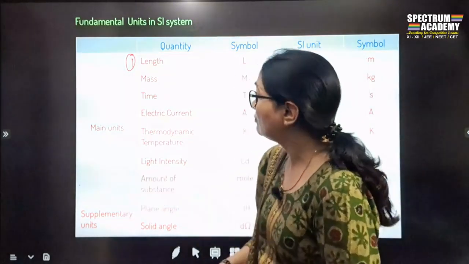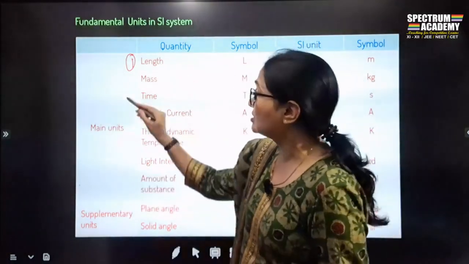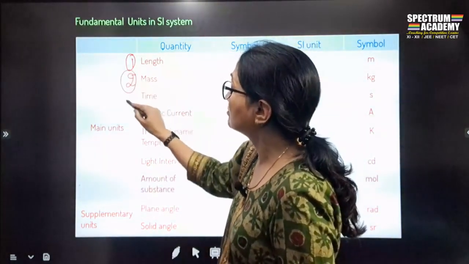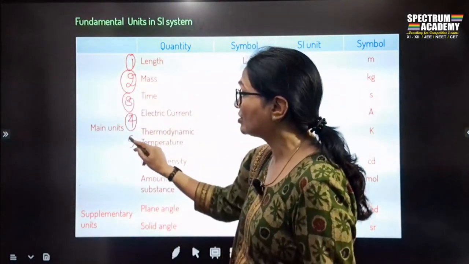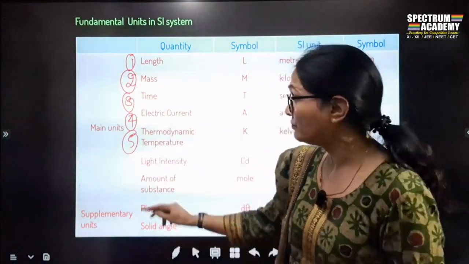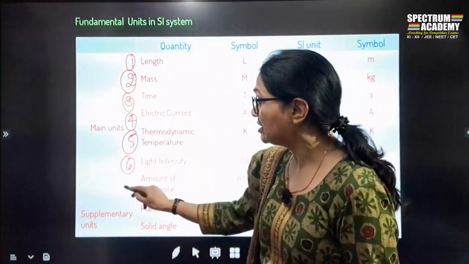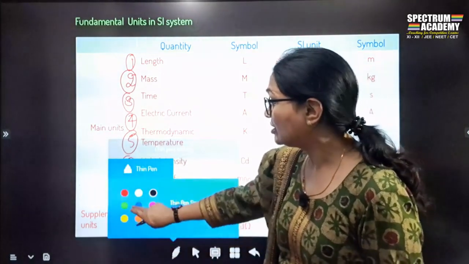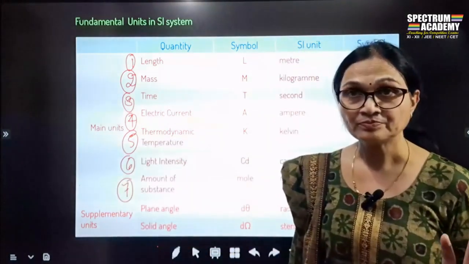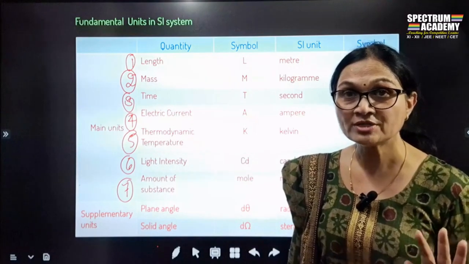First is length, second is mass, third is time, fourth is electric current, fifth is thermodynamic temperature, sixth is light intensity, seventh is amount of substance. So these are the fundamental quantities. ये 7 fundamental quantities हैं.